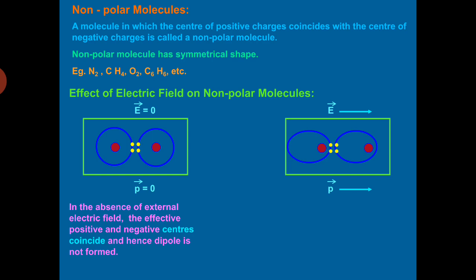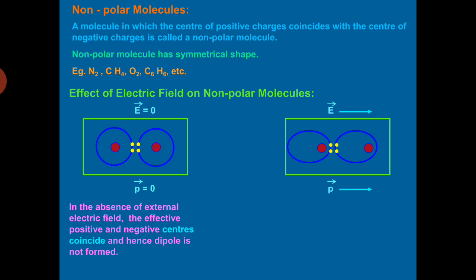The displacement of the charges stops when the force exerted on them by the external field is balanced by the restoring force due to the internal fields in the molecules. Now, due to the separation of the center of positive and negative charges, dipole is formed. So now it will be possessing net electric dipole moment, that is P vector. So each non-polar molecule becomes an induced dipole.